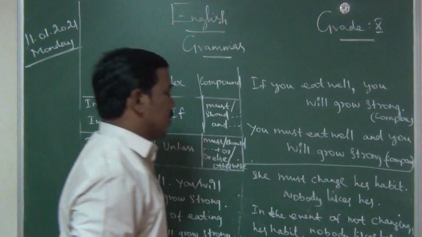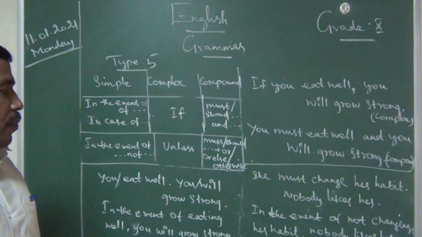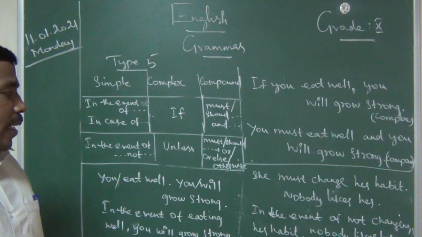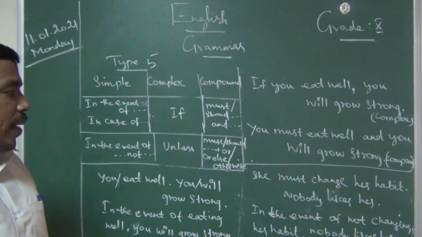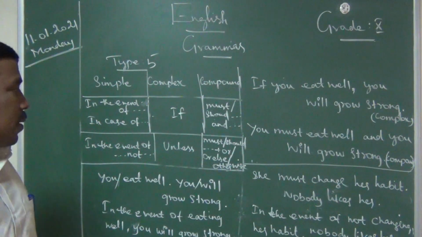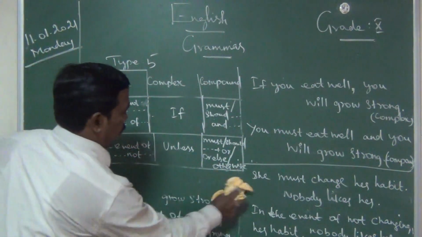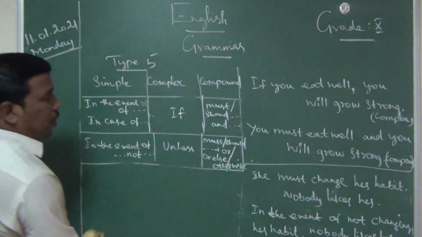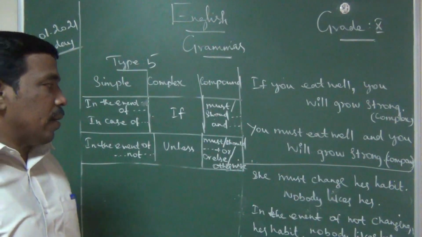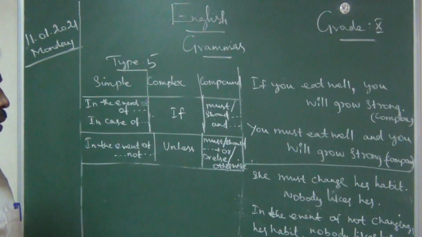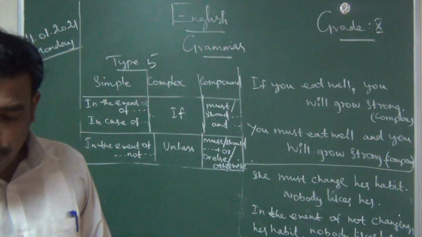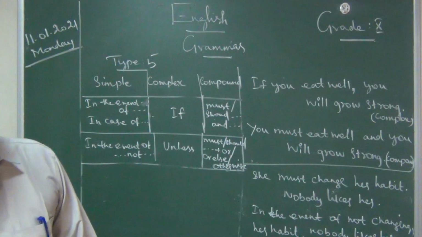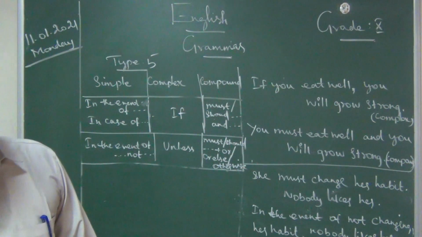What is simple sentence? In the event of not changing her habit, nobody likes her. Write fast. She must change her habit. Nobody likes her. In the event of not changing her habit, nobody likes her. Write fast.